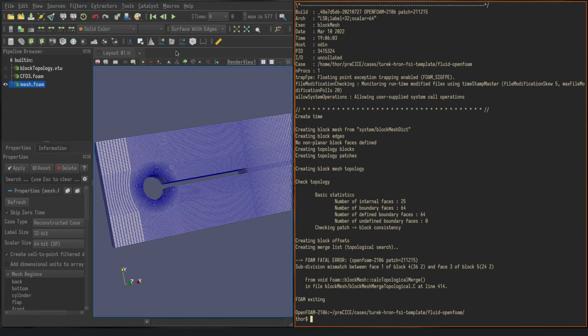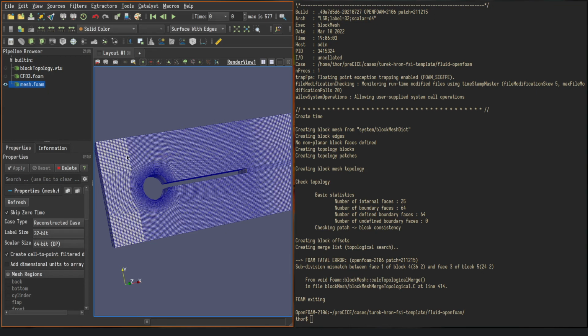I get an error because the cell count on one block must coincide with the cell count on the other blocks that it faces. So the faces must have the same cell count when they match between two blocks. So I cannot have 20 cells on this face on this block and 10 cells on this face of this block.